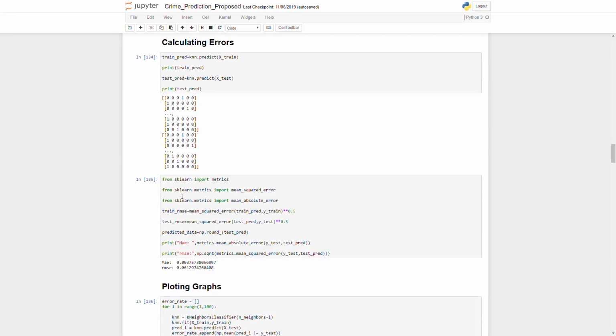To calculate train RMSE and test RMSE, we imported many libraries from sklearn such as metrics, mean squared error, and mean absolute error. Mean absolute error was calculated by using y-test and test predict. Test predict was calculated from the above block of code. Same goes for mean squared error. The final values that we got for MAE was 0.00375 and RMSE was 0.06129.